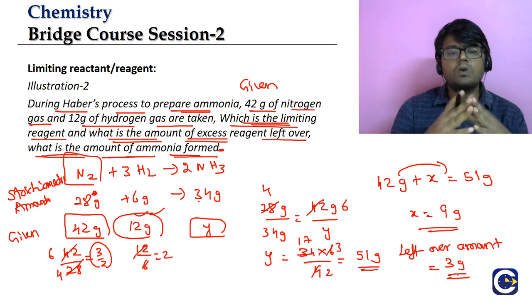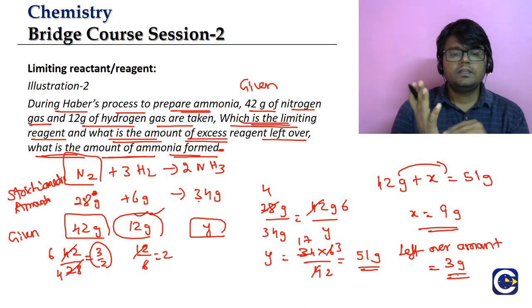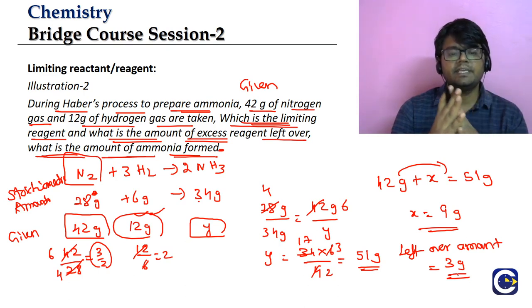So just understand what we are doing. First, what we did, we have taken the ratio, given amount by stoichiometric amount, 42 by 28 and 12 by 6, which is the lower one. For the nitrogen, it is the lower one. So nitrogen will be what? It is the limiting reagent. Wherever the ratio is least, that is the limiting reagent.